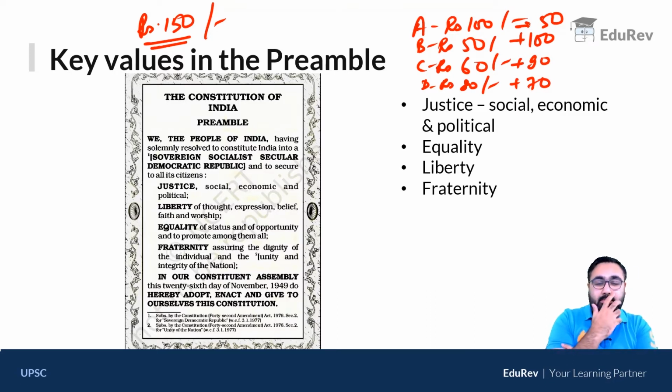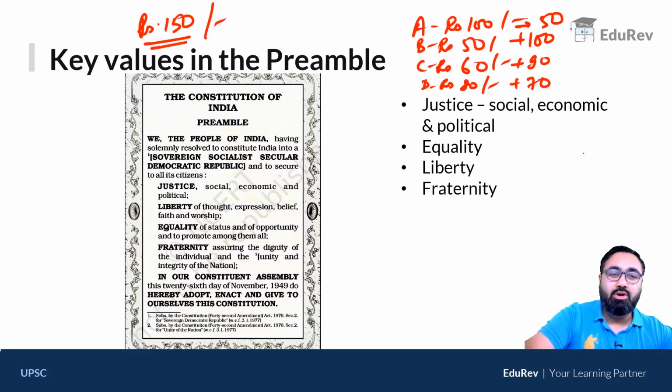Then we have liberty, an extremely important concept in any modern democracy. Liberty of thought, expression, belief, faith, worship. All the citizens of India have to be given liberty of thought. जो ऐसा सोचना है सोचे. Government will not force them to think in a certain manner. Liberty of expression means you can vote for whoever you want. You can express yourself. Liberty of belief, faith, whatever your religion is, whatever you have to believe you can. And liberty of worship. Now remember, none of these are absolute.